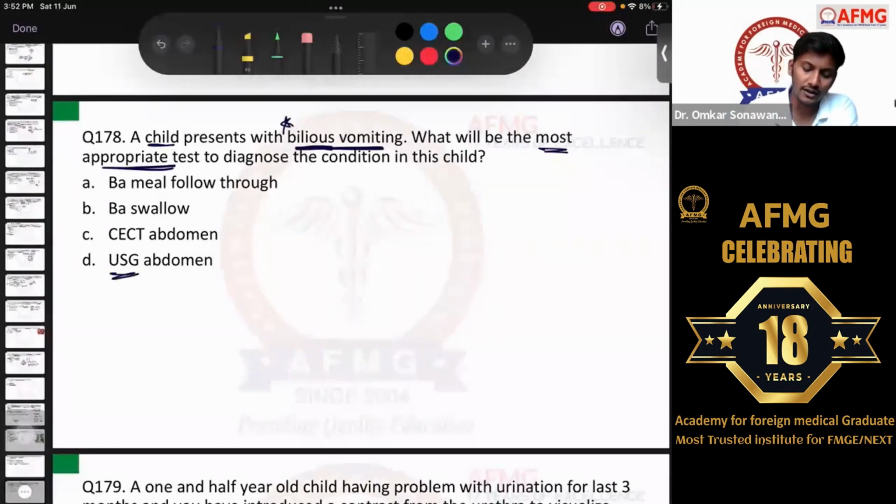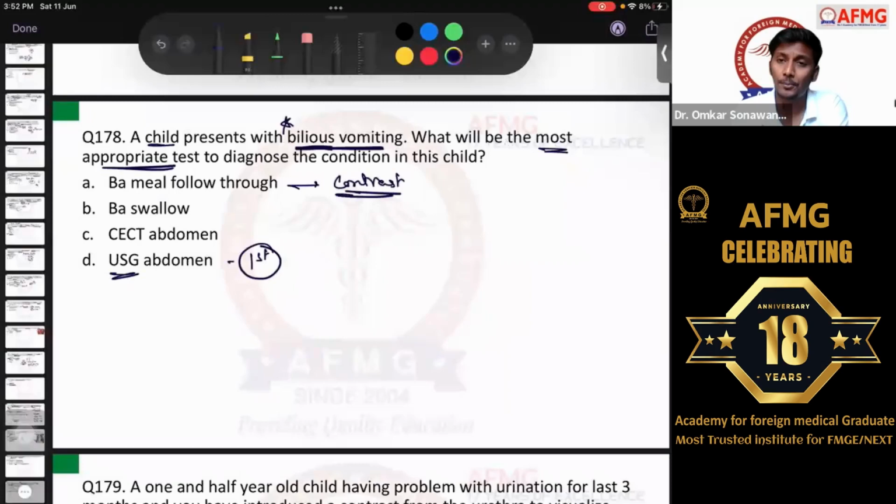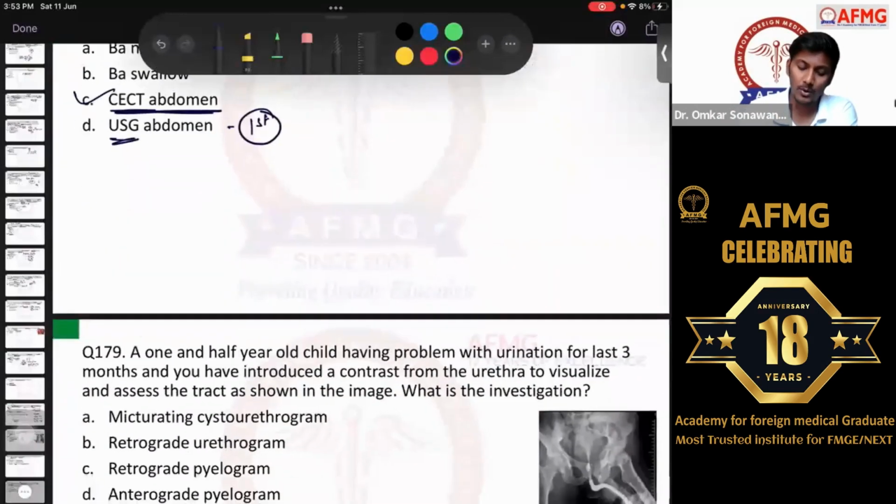So I'm not sure if ultrasound abdomen was the option. Definitely ultrasound is the first line investigation that we do. If they ask you about contrast studies, definitely for contrast studies, you can go with barium meal follow through. But if they ask you the most appropriate test or the best test out of all, definitely you need to go for option C, CECT abdomen for intestinal obstruction. Any kind of intestinal obstruction, the best test that needs to be done is CECT abdomen in the patient. Okay? Remember. Moving further, question number 179.